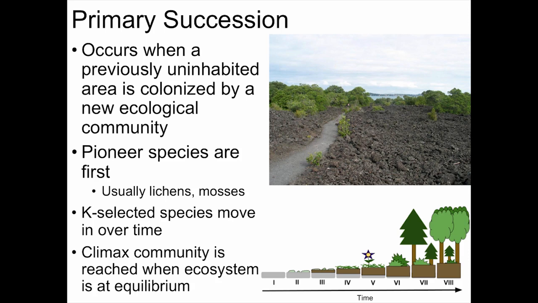The species diversity of a newly established community is very great, but as competition increases, the species diversity may decrease. Larger animals, K-selected species, like larger mammals, will move in over time as food sources and shelter availability increases. When that ecosystem has reached a state of equilibrium, it is said to have become a climax community. Climax communities tend to be very mature communities.